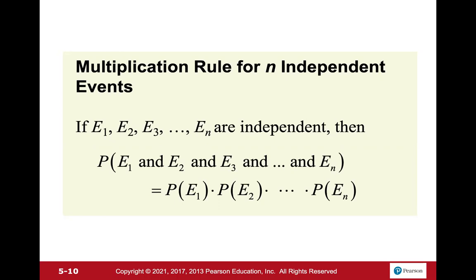So if we have n independent events, then the probability of each of those happening, so probability of event 1 and probability of event 2 and probability of event 3, all the way up to probability of event n, is equal to the product of each of those: the probability of event 1 times the probability of event 2, all the way to the probability of event n.